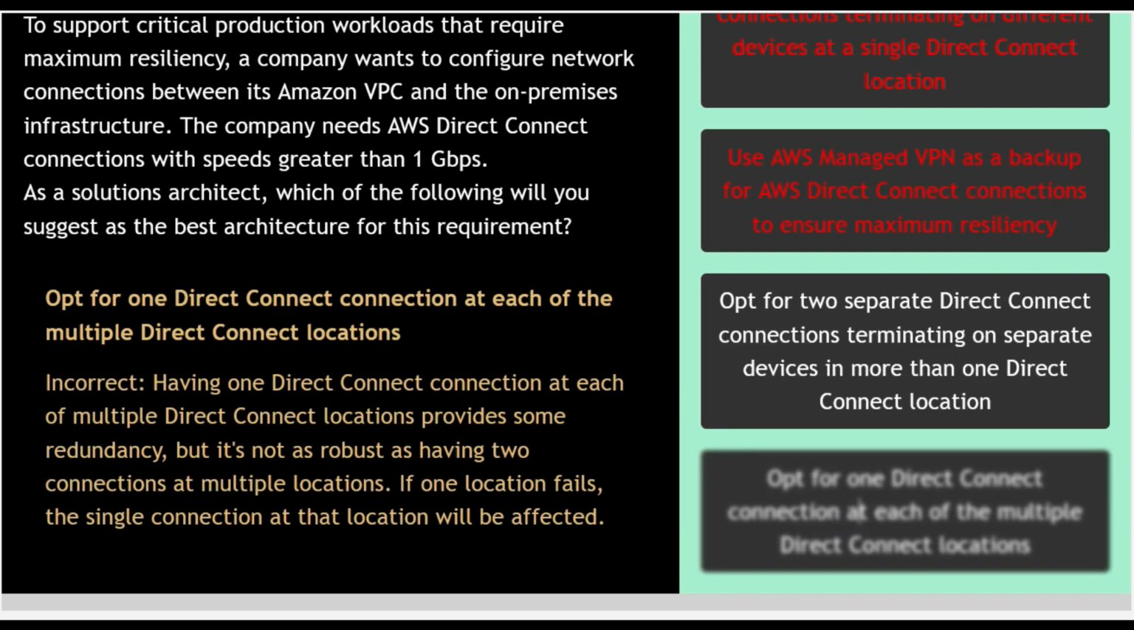Opt for one direct connect connection at each of the multiple direct connect locations. This option is incorrect, as having one direct connect connection at each of multiple direct connect locations provides some redundancy, but it's not as robust as having two connections at multiple locations. If one location fails, the single connection at that location will be affected. So option number 4 is incorrect.